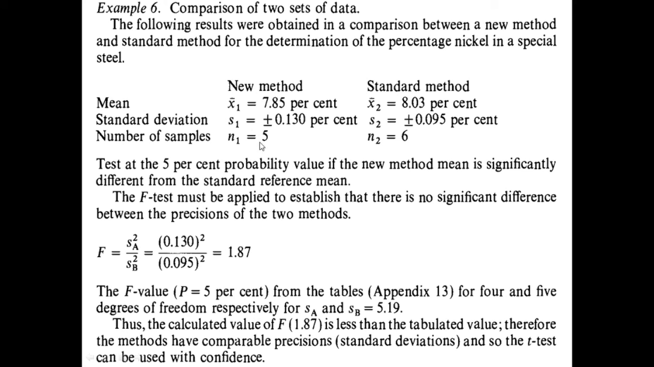Here, the F value at a probability of 5% from the table in appendix 13 is for 4 and 5 degrees of freedom. Degrees of freedom are n minus 1. Here n1 is equal to 5, therefore n1 minus 1 is 4 degrees of freedom. Here n2 is equal to 6, therefore n2 minus 1 is 5 degrees of freedom.